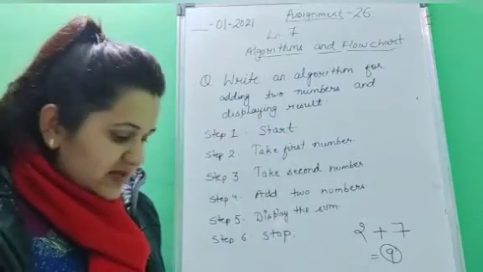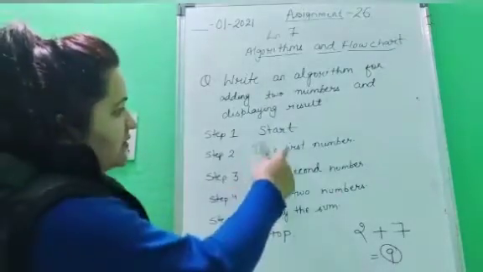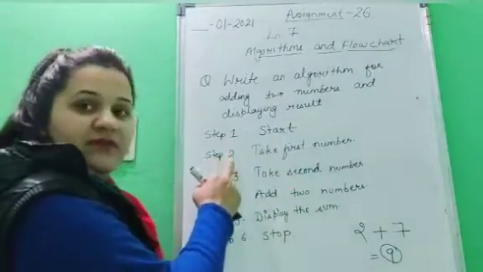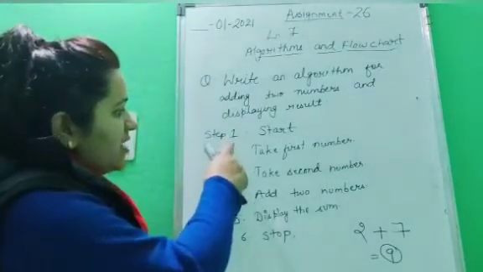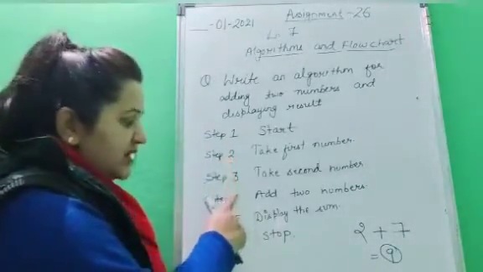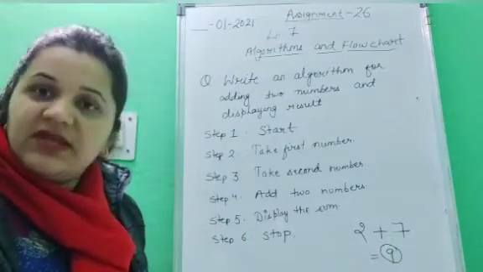Okay. Second is, give a number or a step to each instruction. Here I have written the instructions. So you have to give the numbers to each and every instruction like this. Step 1, step 2, step 3, step 4. This is how you have to give the number to each and every instruction.